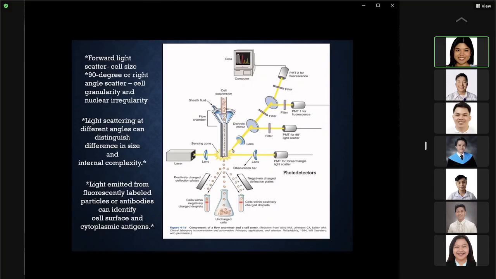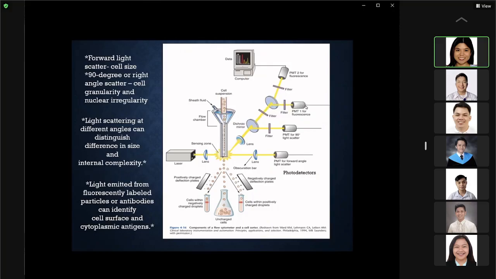But you also have your 90 degrees scatter, or right angle scatter. This will identify the cell granularity and nuclear irregularity. So the light scattering at the different angles will distinguish the difference in size and internal complexity of the cell that is being identified. But in addition, you can also add your fluorescent label, and the fluorescent label will also be identified.